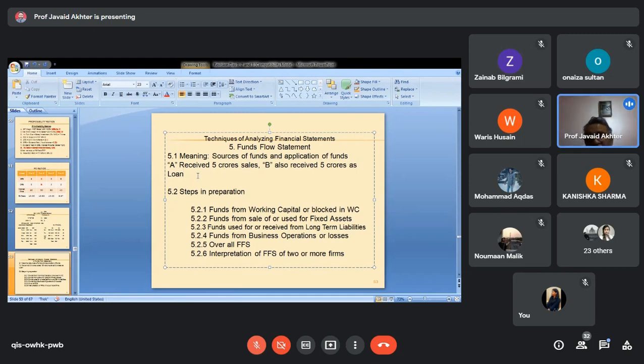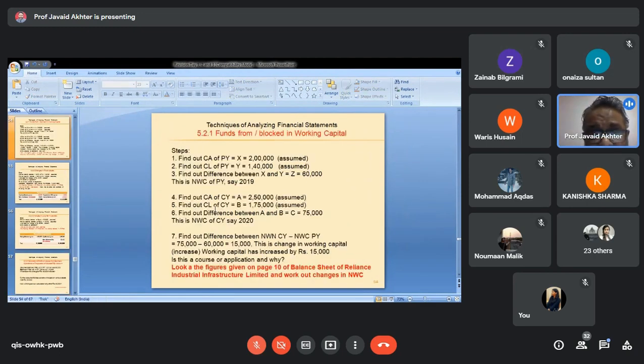How do we prepare a fund flow statement? We can follow 4 steps. First, we calculate funds from working capital. Second, funds from fixed assets. Third, funds from long-term liabilities. And fourth, funds from business operations, that is funds generated from the profit and loss account. Each one of these will result in either a source of funds or an application of funds.